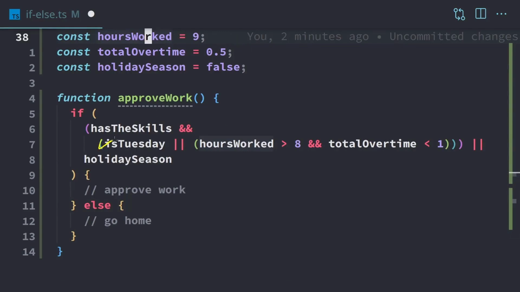And if this whole thing right here, I believe that whole thing is false, then maybe if it's a holiday season, if that's true, then that whole part just kind of goes out. So we have the skills is true and holiday season is true. Then it would be approved. That might be how it works. I'm not exactly sure. I'm not going to dive into the details of this because this is just awful code. And we're going to rewrite this to be something that's a lot easier to read and work with and follow. So for now, we're just going to leave that there.